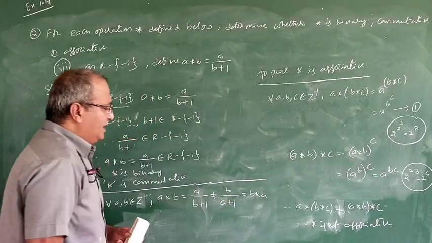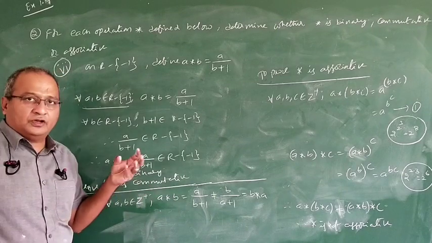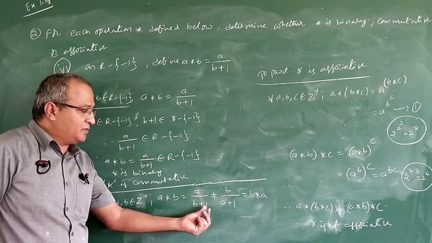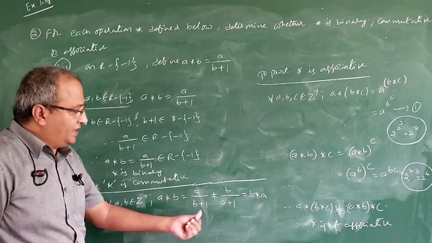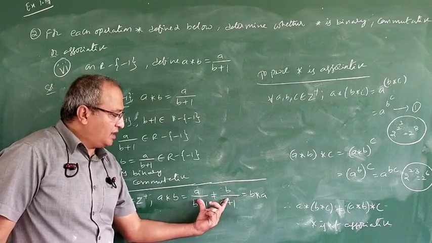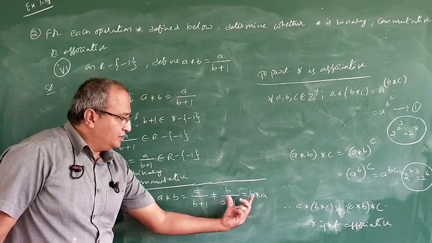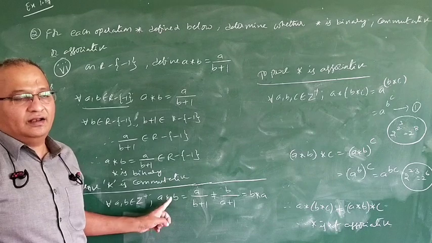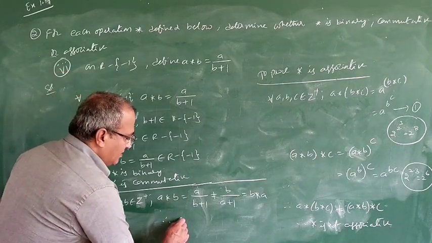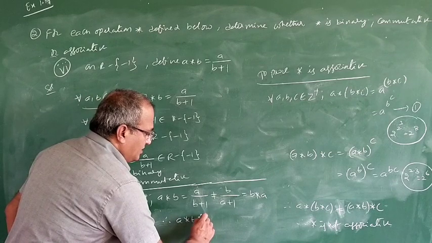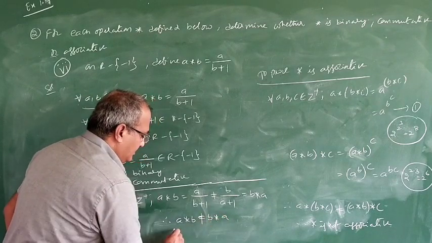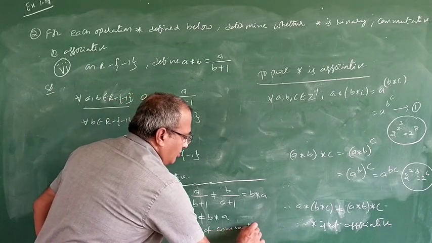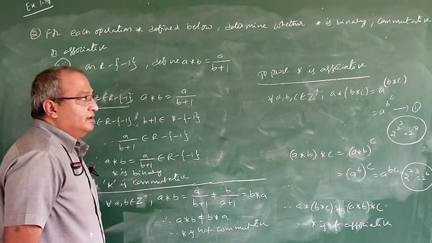See, you can write here 1, 2 like that also. You use a little bit more application. So, because of A star B, I wrote A by B plus 1. I want to get B star A, that's why I took B by A plus 1. These two are not equal. Therefore, you use a little bit of thinking more. A star B is not equal to B star A. Therefore, star is not commutative.